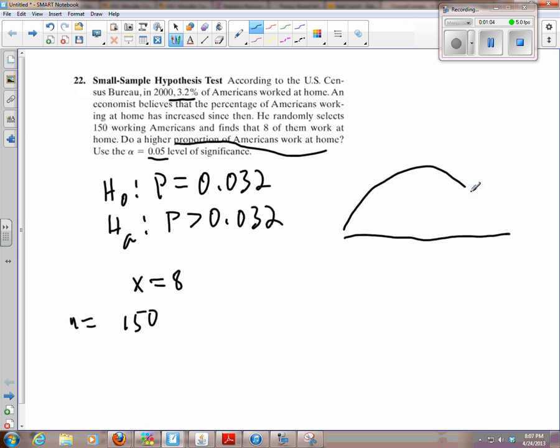So we're saying we know the central limit theorem says this is a normal distribution. We are saying that the true center of this distribution is 3.2%, and we want to find out what would make an extreme value. And in this case, a 5% level of significance. Since we only care about the one side of it, higher, we're going to put all 5% of that error up here. So if the mean is 0, we want to find the z-score that'll cut off that top 5%.